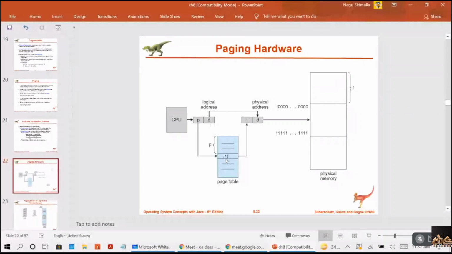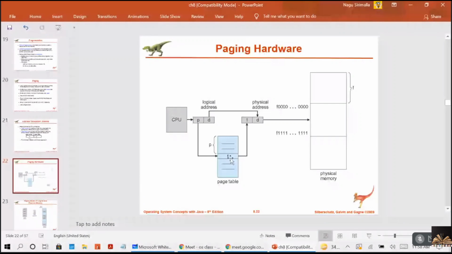Segment number use chesamo. Here also we use the page number for indexing the page table. Me page ekkada load ayindi. If it is calling page number 2, so it will go to the page number 2. And the page table contains the base address of each page in the physical memory. The page table consisting of the base address of each page in the physical memory.